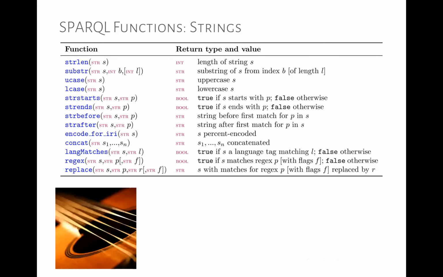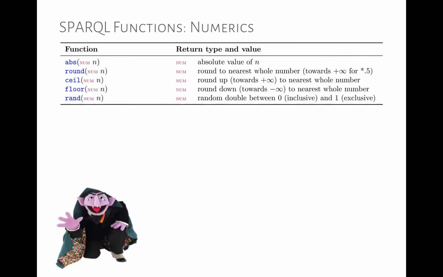We have strings. We can get the length of a string. We can get a substring. We can convert to uppercase, lowercase, see if it starts with a certain value and so forth. Yeah. And we have a regular expression match here, which will allow us to check if a certain string matches a certain regular expression pattern. We have numerics, so we already saw some operators like plus and minus, but we can also have some functions, like we can take the absolute value, we can do some rounding, we can take the ceiling or the floor, or we can take a random number in some bound.